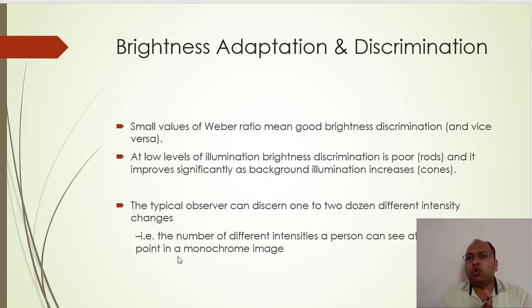So let us say we have a monochrome image, that means a gray level image. In olden days there were black and white TVs, right? So in that case gray level image processing was there. If we talk about changes in the brightness level, a person watching that TV can identify up to 1 or 2 dozen changes in the brightness level. That is the meaning of that particular sentence. Is that fine? Okay.